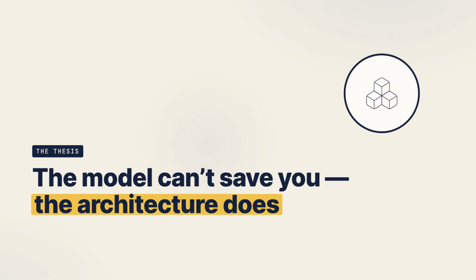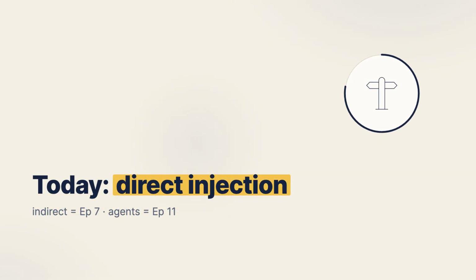And let me set the scope out loud. Today is direct injection. The attacker types straight into the model. When the malicious instruction arrives hidden inside a retrieved document, a web page, or a tool result, that's indirect injection. And that, plus insecure output handling, is episode 7. When a tricked model goes and takes a privileged action through its tools, the agent side of that is episode 11. Today, we're focused on the prompt itself.